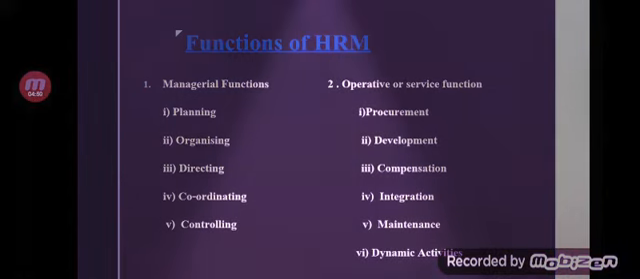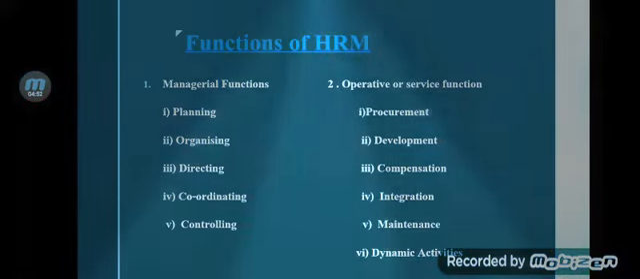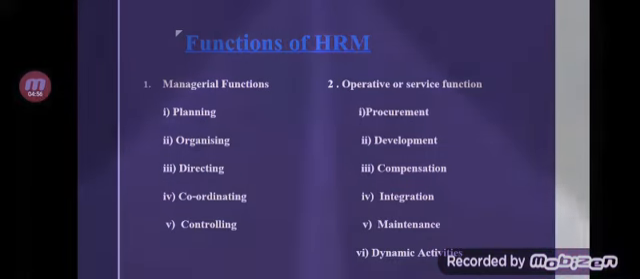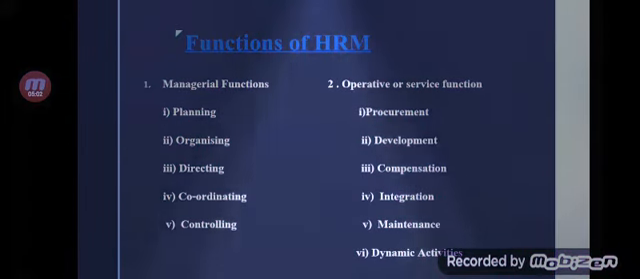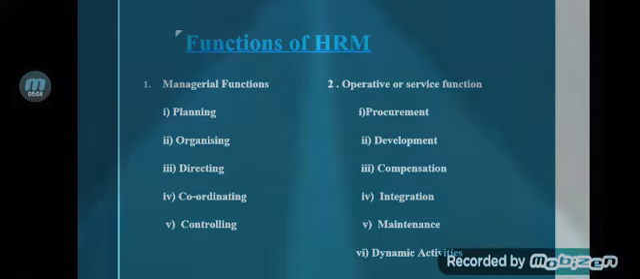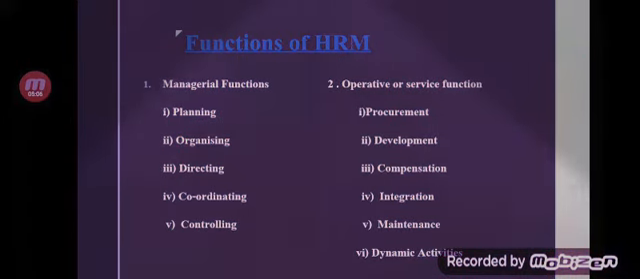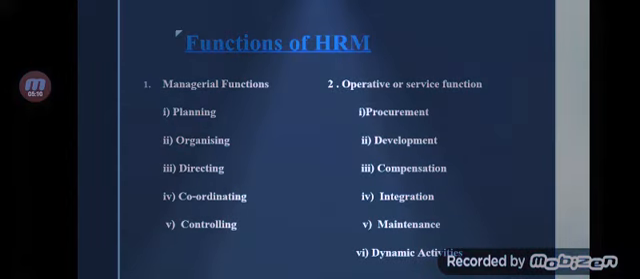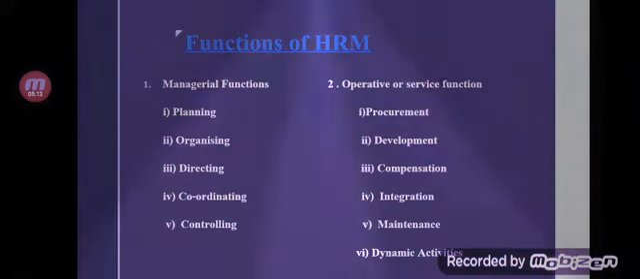So organizing indicates proper identification of various positions, assigning authority, fixing responsibilities of each job, and then allocating those among the selected employees based on their abilities and expertise. So it may be identifying various positions, assigning the authorities, fixing responsibilities of each job, and allocating them to the selected employees based on their abilities and expertise, like right person for the right job.